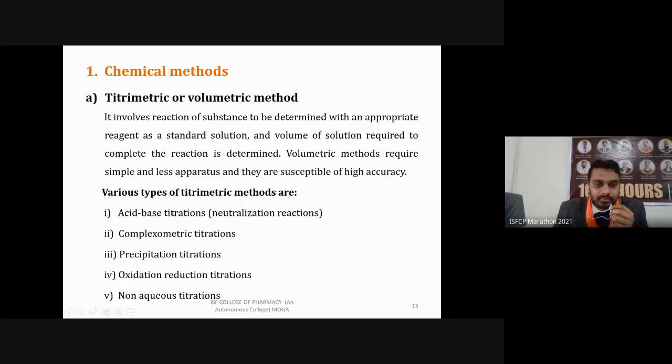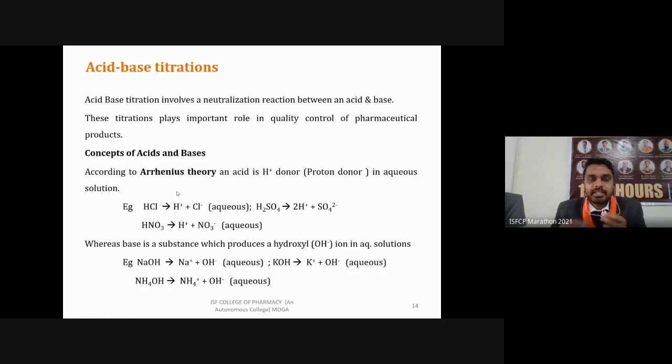So these are the different types: acid-base, complexometric, precipitation, non-aqueous, diazotization titration, and oxidation-reduction titration. The first one is acid-base titration.